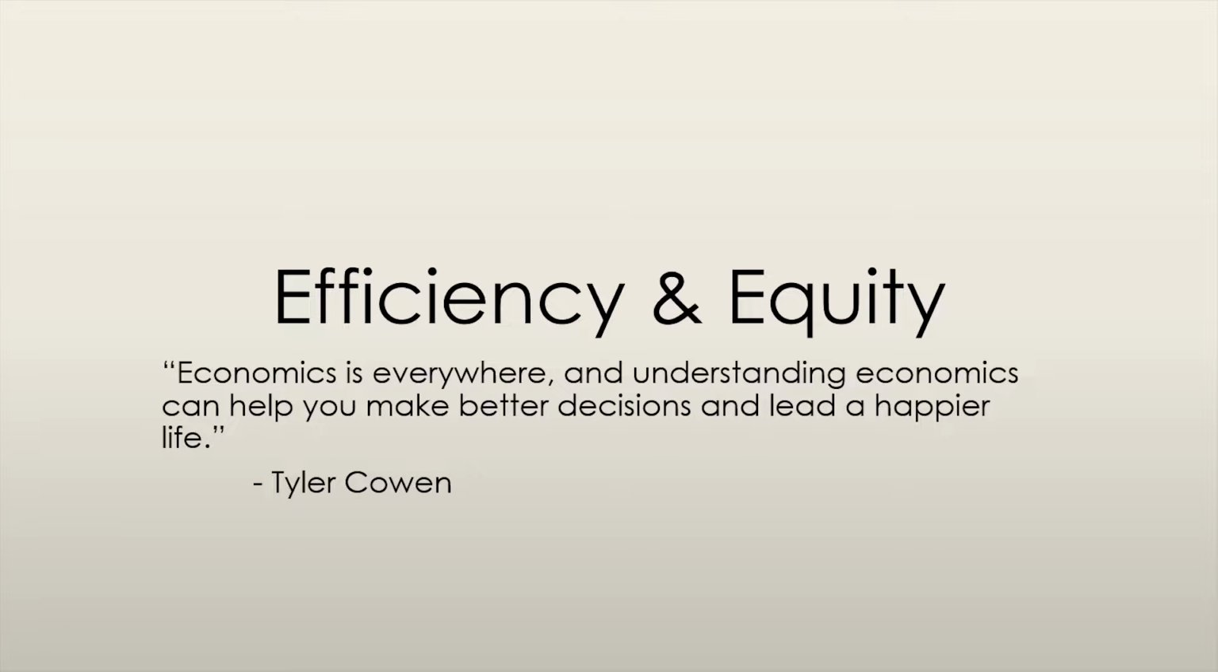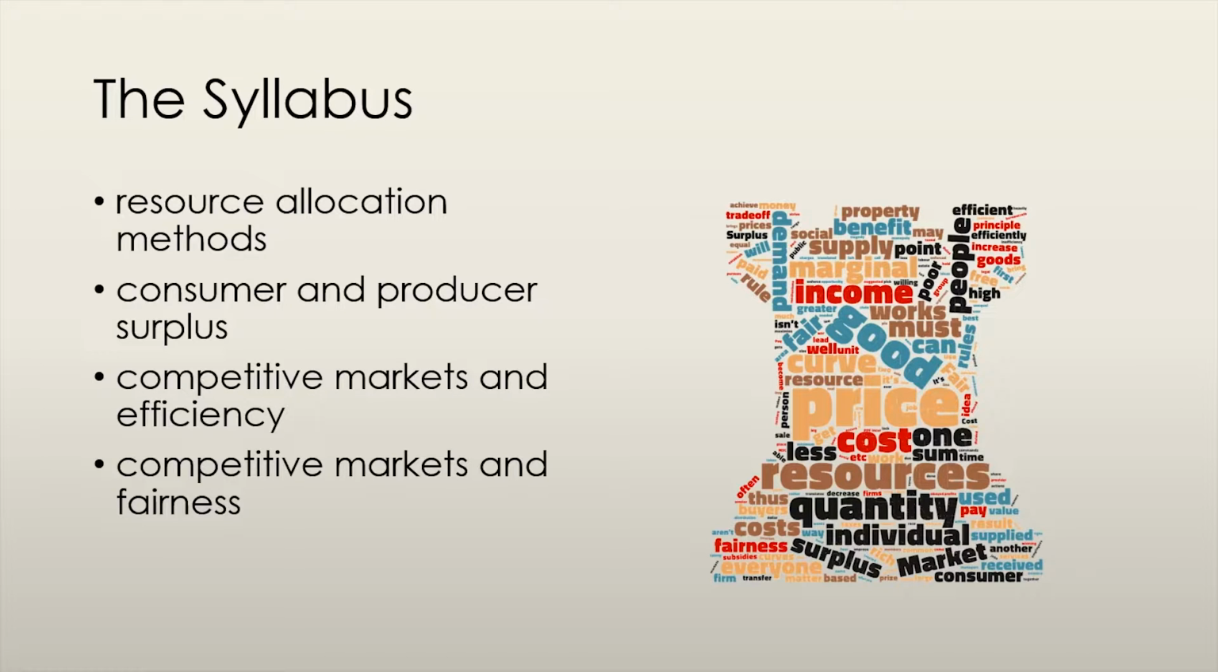In this lecture, we'll look at how efficient and fair different resource allocation methods are. First, I'll start by explaining some of the possible resource allocation methods that exist. Next, I'll introduce the concepts of benefits, costs, and consumer and producer surplus. Then I'll talk about how the competitive market gives us the most efficient outcome. Lastly, we'll discuss if the most efficient outcome is "fair."